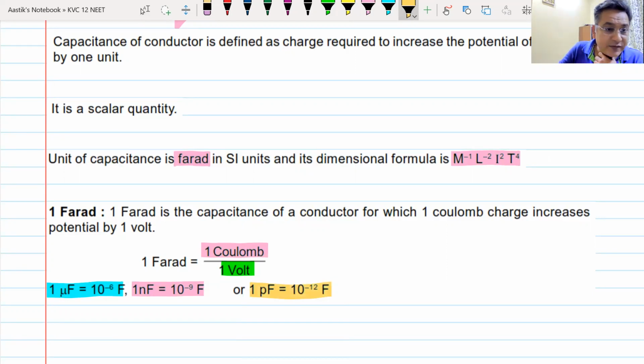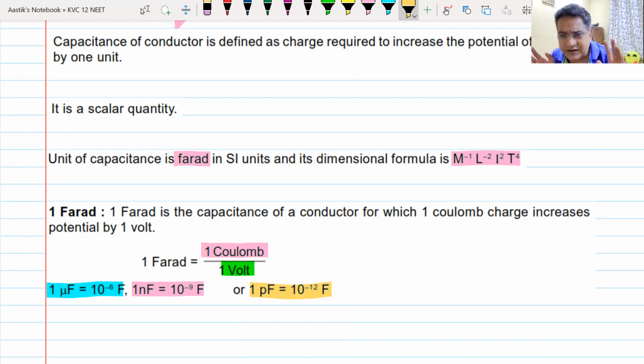Now, 1 farad may look like a very small unit. You just need to give a charge of 1 coulomb and potential is 1 volt. You have 220 volt in your home. 1 volt is 220 times less than this. 1 coulomb is so little charge. How much is 1 coulomb? 1 ampere for 1 second.